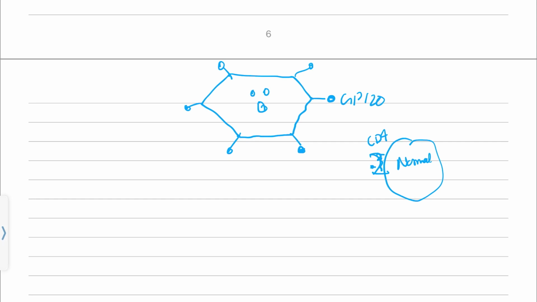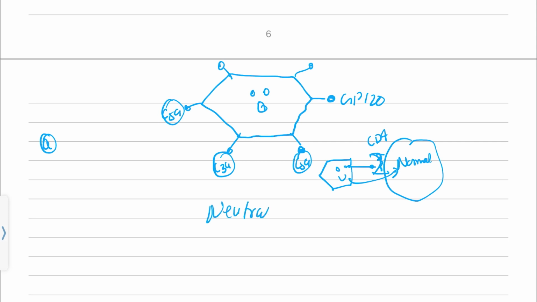They will come and bind to the CD4, and they can easily go inside the normal cell. What is the work of the A parts? They come and attach to these GP120 spikes, and they help in neutralizing the virus.